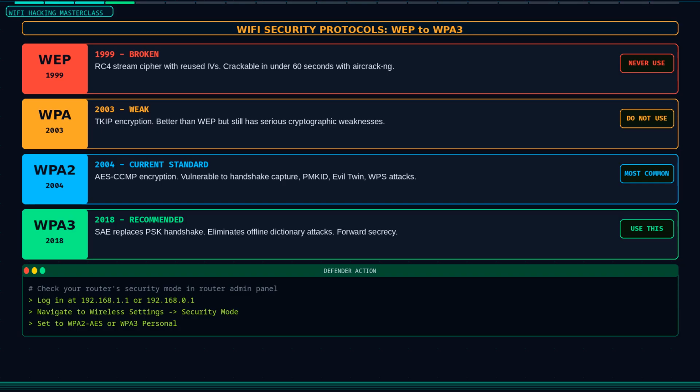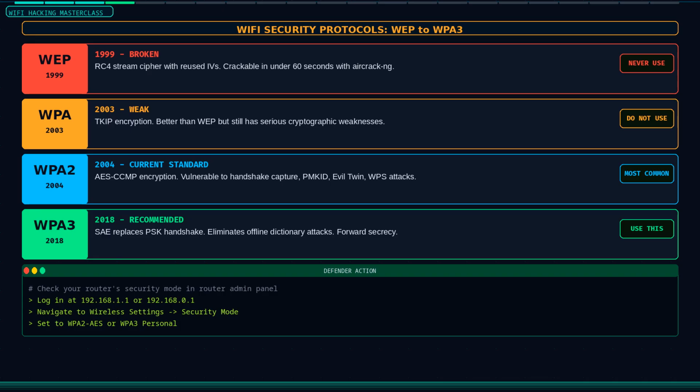Wi-Fi security has evolved dramatically over the years, and knowing the history explains exactly why certain attacks work. The original standard was WEP, Wired Equivalent Privacy. WEP was designed in 1999 and it was broken almost immediately. The fundamental problem is that WEP reuses initialization vectors, which are the random values used to seed the encryption.